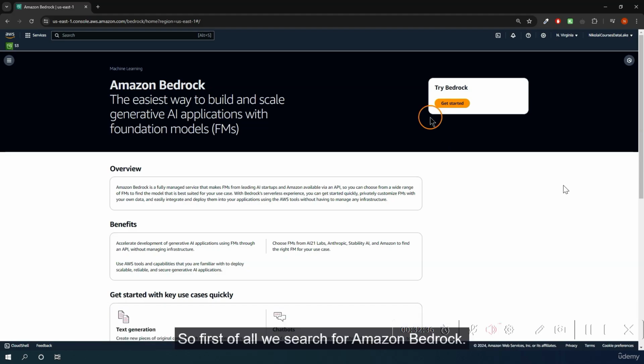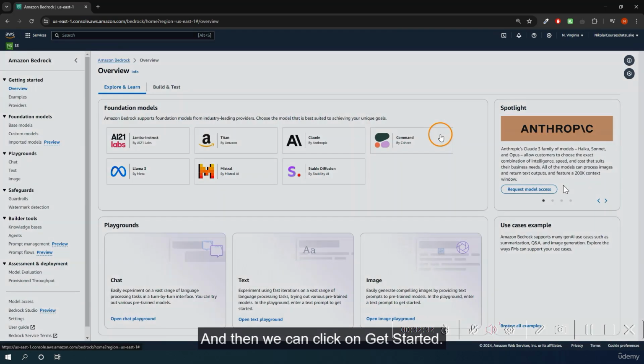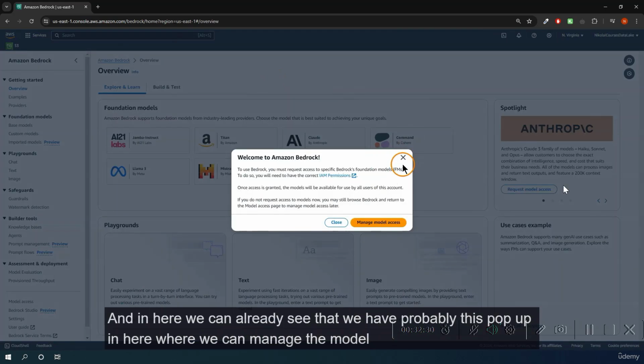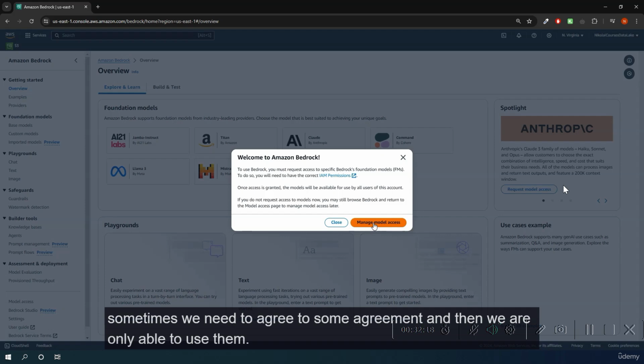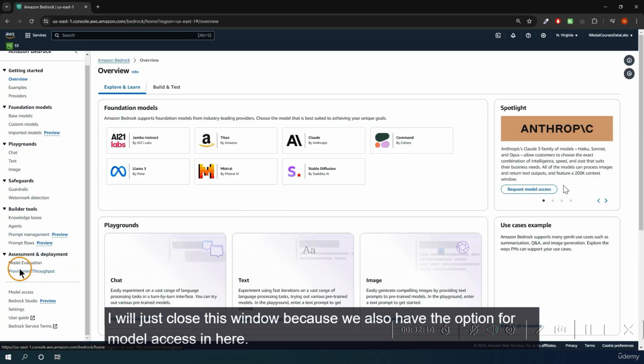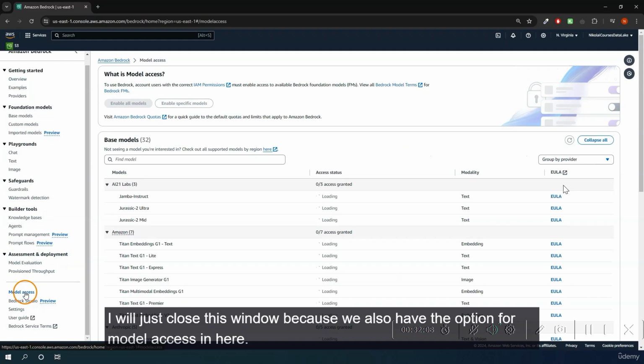So first of all, we search for Amazon Bedrock and then we can click on Get Started. And in here, we can already see that we have probably this pop-up where we can manage the model access. This means we first need to request access to those models before we can actually use them, because sometimes we need to agree to some agreement, and then we are only able to use them. I will just close this window because we also have the option for model access in here.